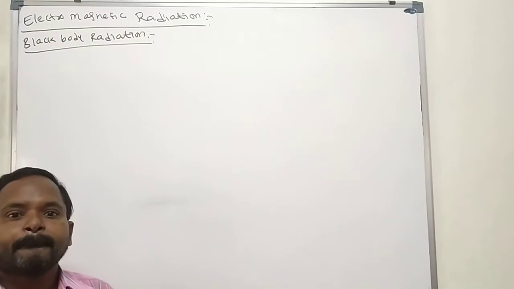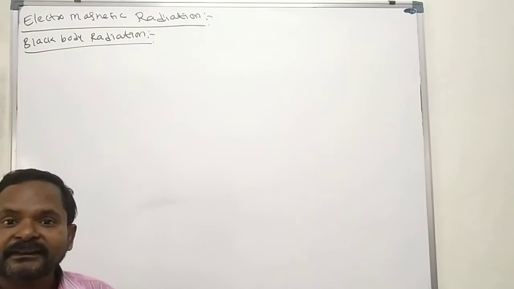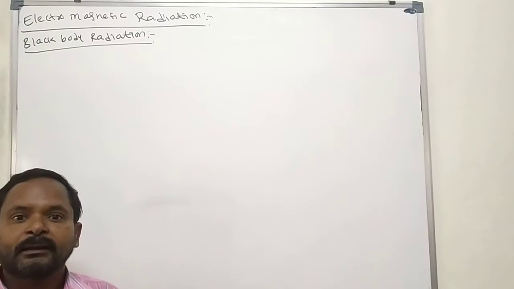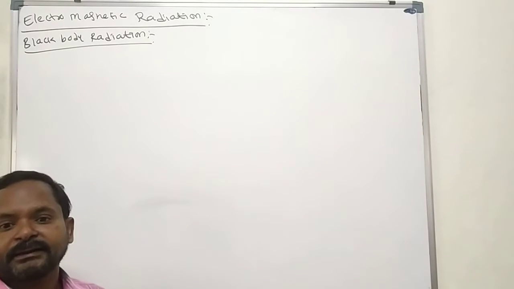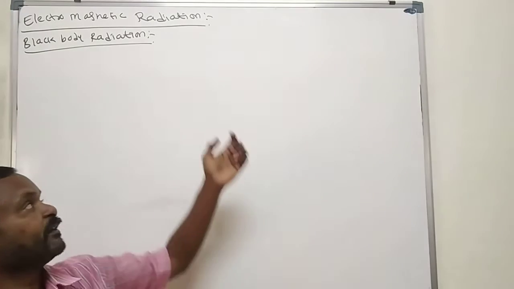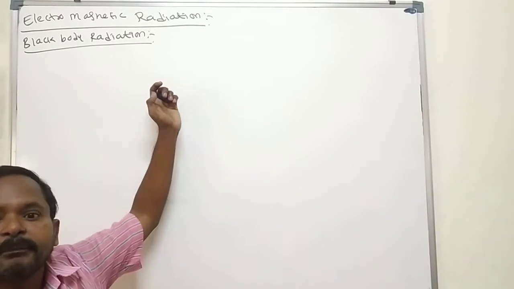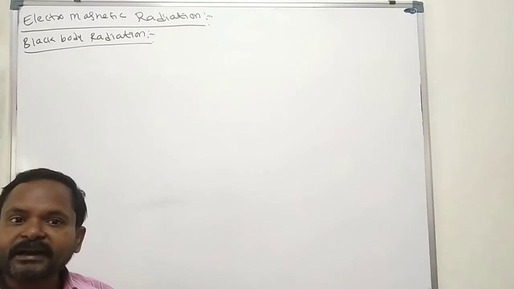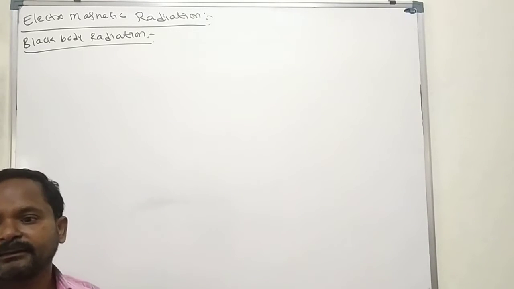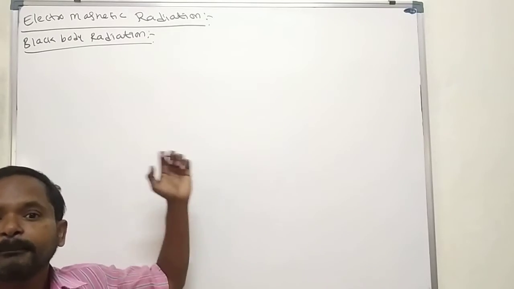That means the material which absorbs and completely emits all the frequencies we call a black body.